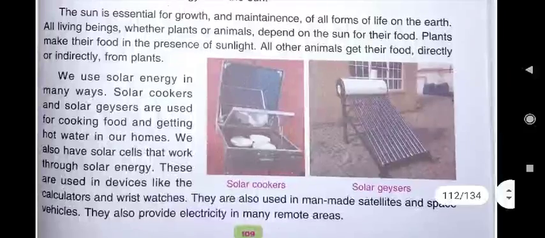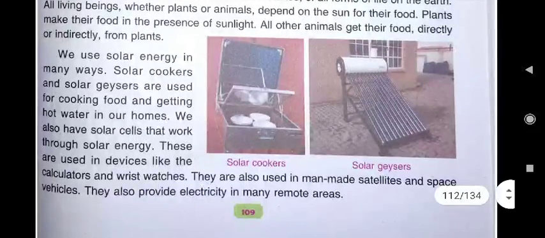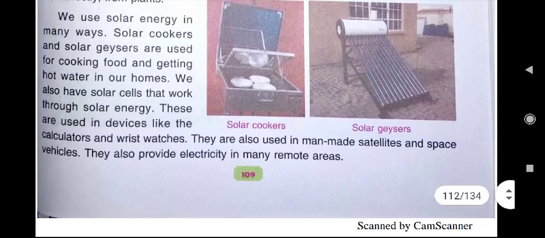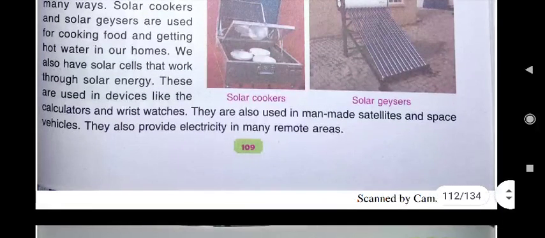Plants make their food in the presence of sunlight, and all other animals get their food directly or indirectly from plants. It means we all are dependent on sunlight for our food. We use solar energy in many ways. In which ways do we use solar energy? Solar cookers and solar geysers are used for cooking food and getting hot water in our homes.